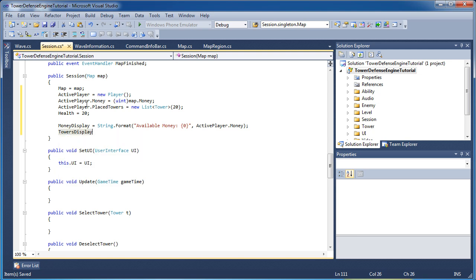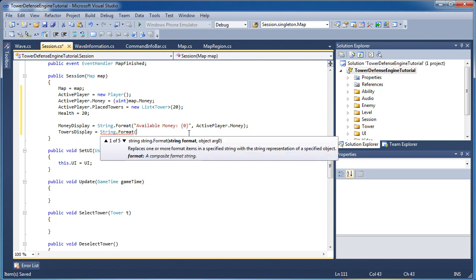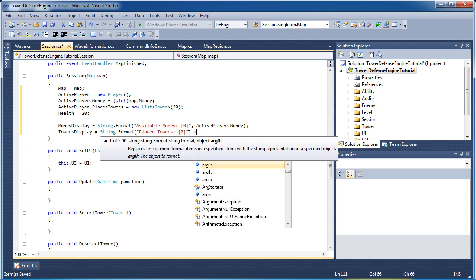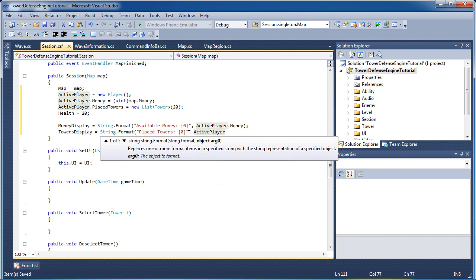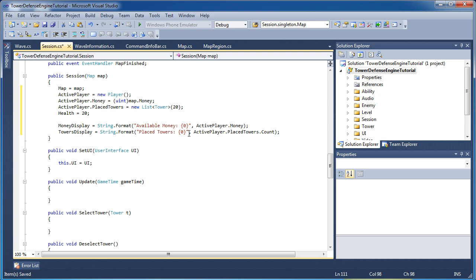Towers display is equal to string.format, opening parentheses, "Placed towers: {0}", active player.placed towers.count, closing parentheses and semicolon.